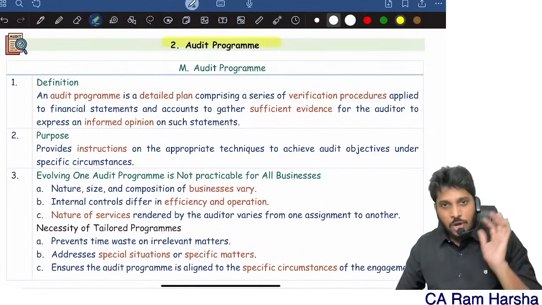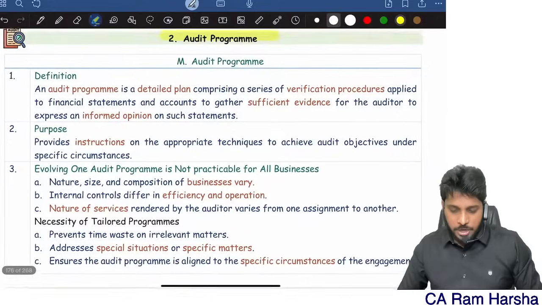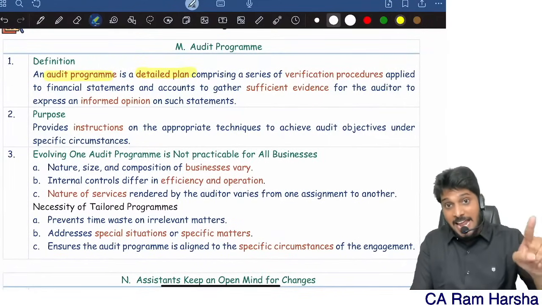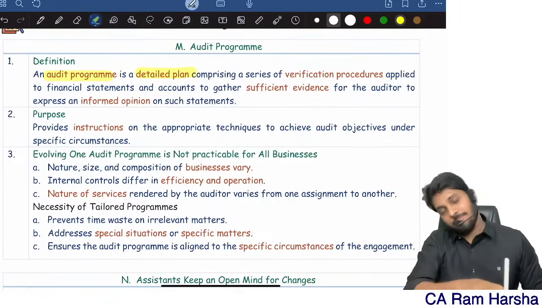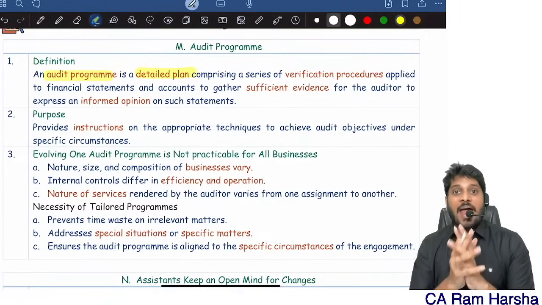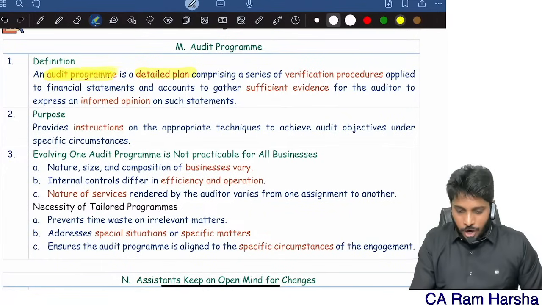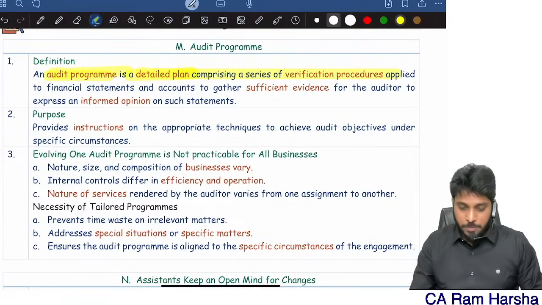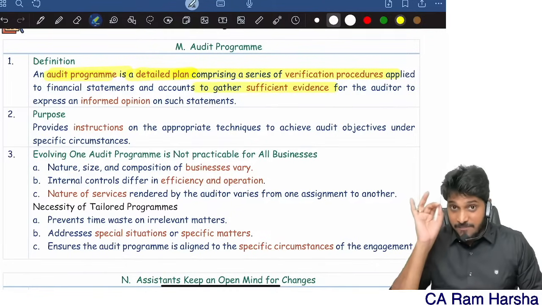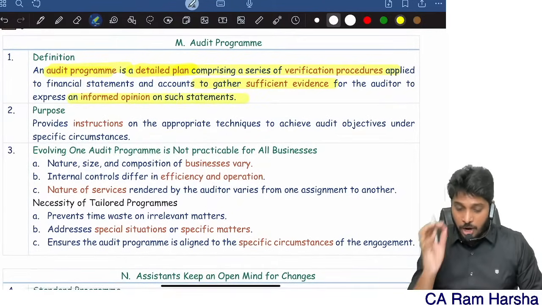Then the next topic in this chapter is the program. What is an audit program? An audit program is a detailed plan. A plan is a detailed strategy. A program is a detailed plan. Simple. And all these three are called planning activities. Now, an audit program is a detailed plan comprising a series of verification steps to be applied to gather sufficient appropriate evidence so that you can form an opinion.